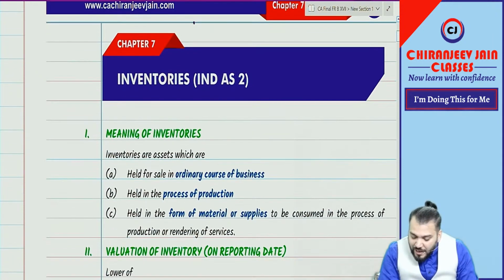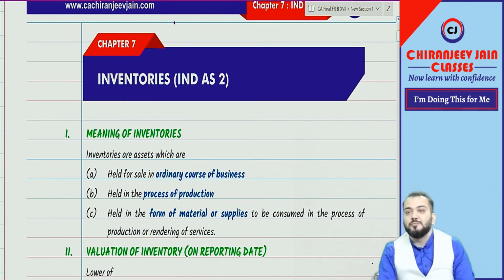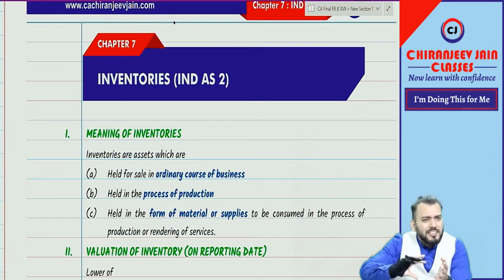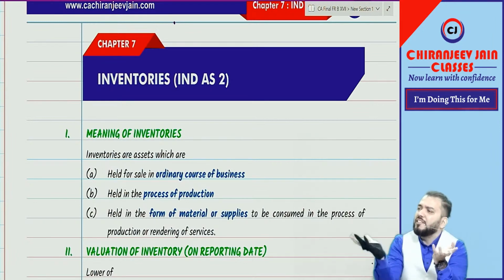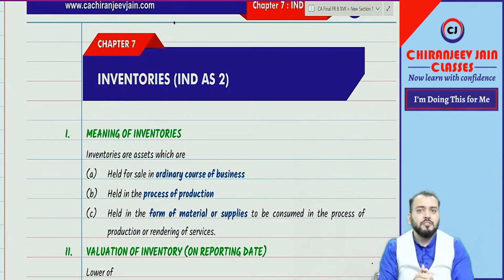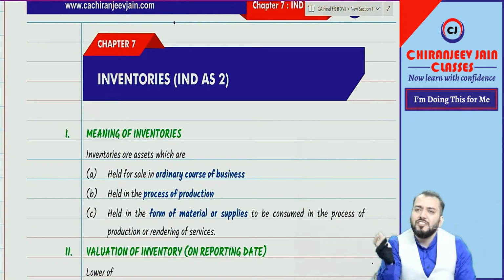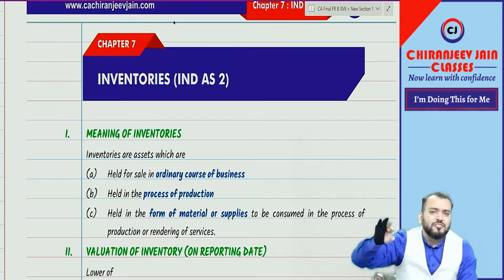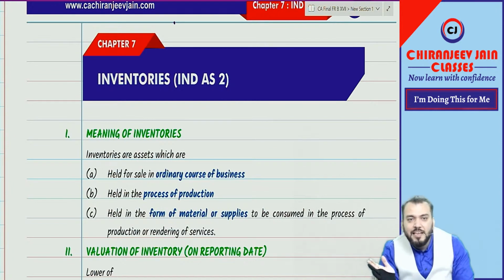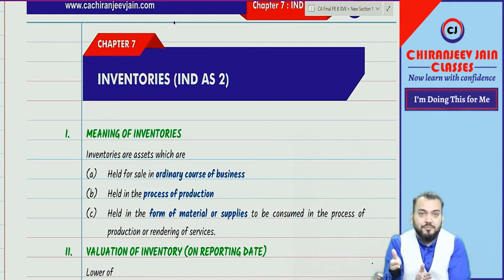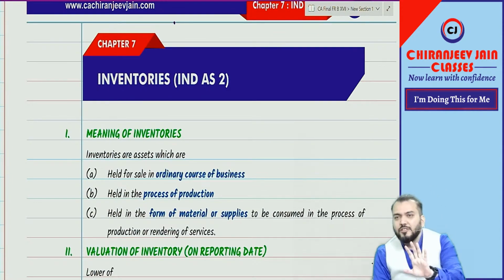So inventory. Sir, what is the meaning of inventory? I will not ask, because if I ask, you will say inventory means stock. Stock is a general term. Stock does not mean inventory. Stock is an interchangeable word, but stock can be stock of anything. For example, we can see this is the stock of benches. We use from our traditional days, closing stock, opening stock. We think inventory and stock are common names. No, stock is a different name. Inventory is something different. We should basically say stock of inventory.